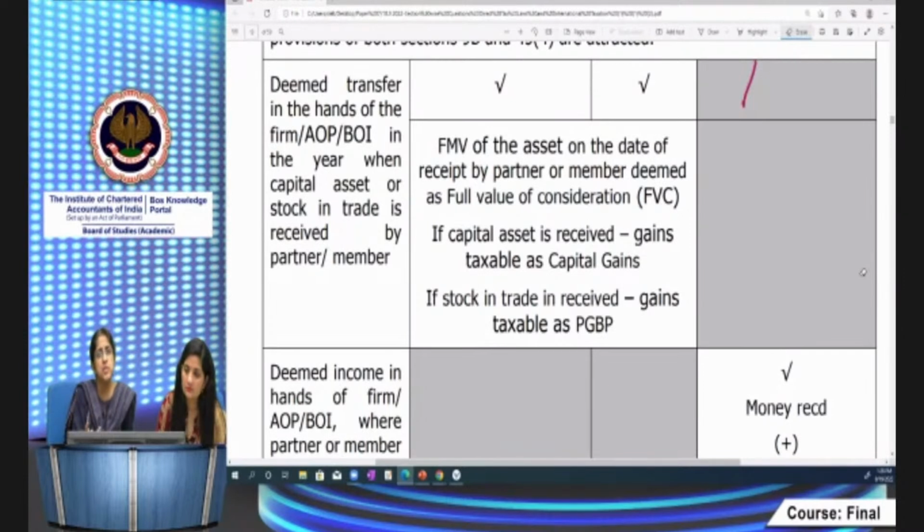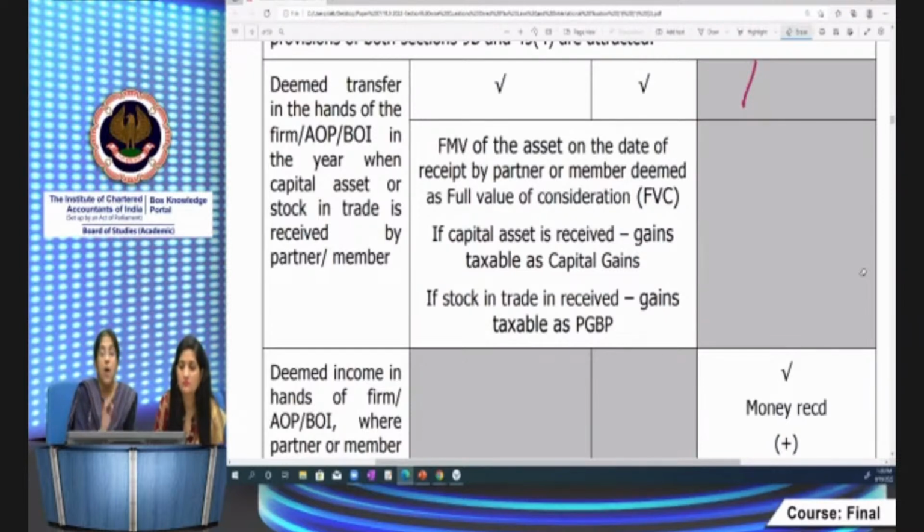And how do you proceed to compute the capital gains? As per the provisions of capital gains, if it's a capital asset, as per the provisions of profits and gains of business or profession in case of a stock in trade. It's deemed transfer in the hands of the firm, not in the hands of the partner.